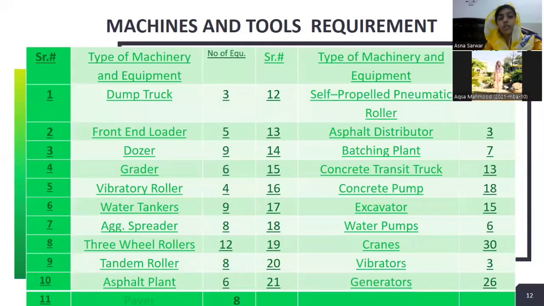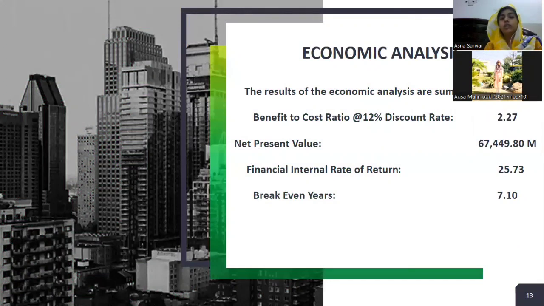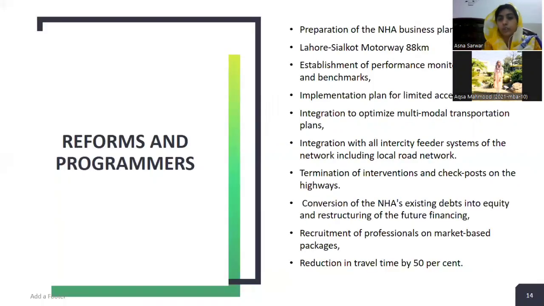And this is a list of the machines, the number of machines, and the tools and equipment which we use in the project. This is a summary of the economic analysis: the cost benefit analysis at the rate of 12% discount is 2.27. The present value which we get from this project is 67,449 million, and the internal rate of return is 25.73%, and break-even analysis is 7.10%.